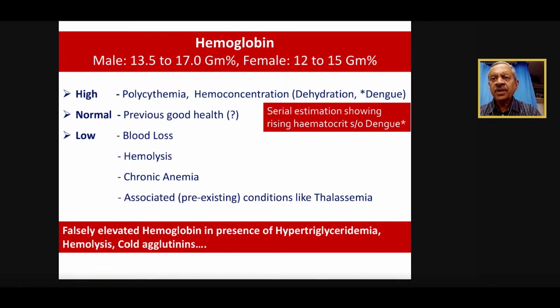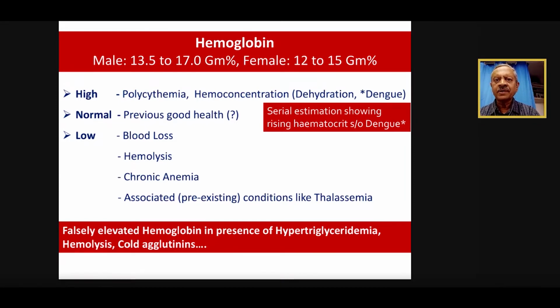When do we get high hemoglobin? If somebody's hemoglobin comes to 16 or 17, definitely it's high. But we need to know where, and for every parameter, whether it is hemoglobin or TLC or anything, we have to correlate with the patient's history, and it's always to be interpreted in clinical context. That's why I said, being a clinician, I know the parameters can be abnormal because of pre-analytical errors. That means there may be faulty collections, or the diluents or the anticoagulants are not added correctly. So never ever interpret one single reading without having a look at the patient's history. And when in doubt, better to repeat rather than act upon an abnormal reading.